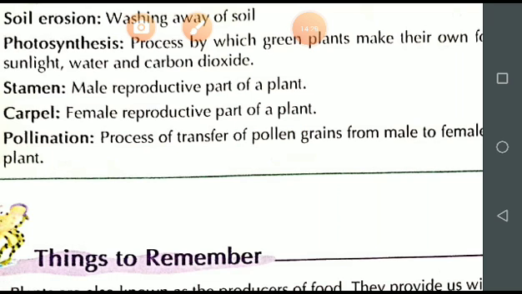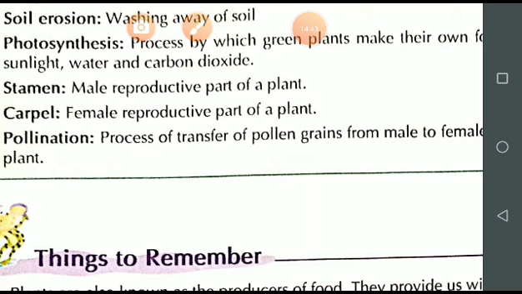So in self pollination, both the times the plant is the same, but in cross pollination the plants are not the same.